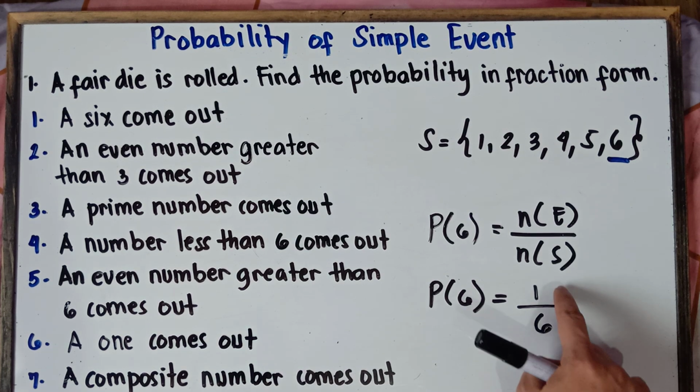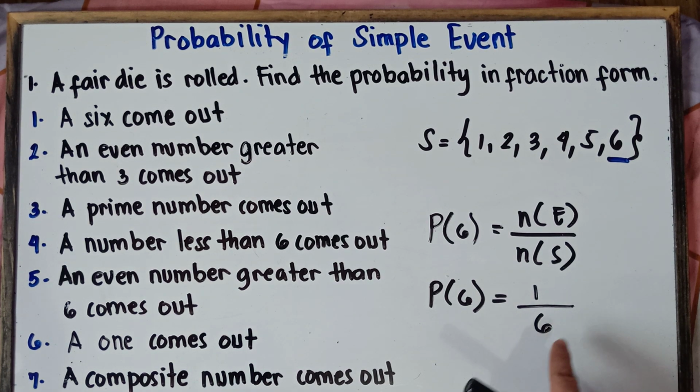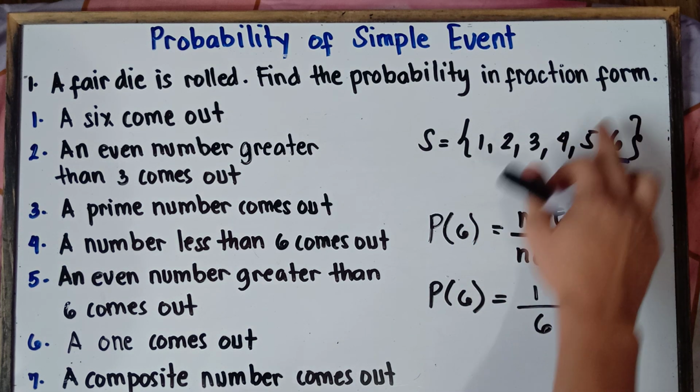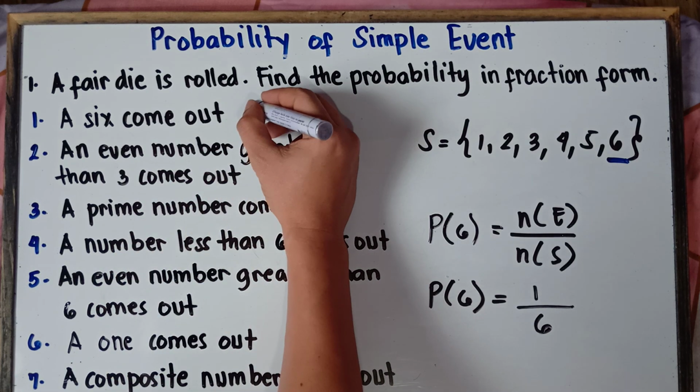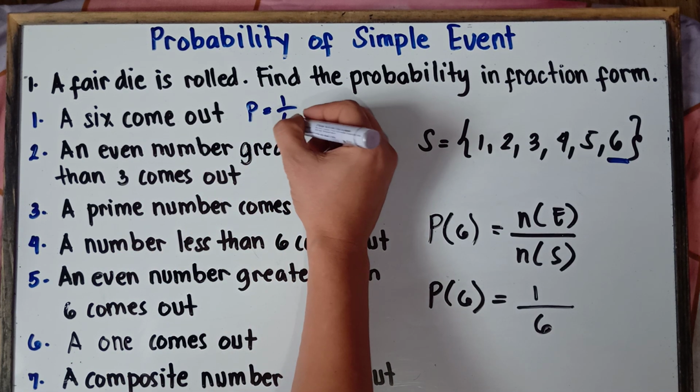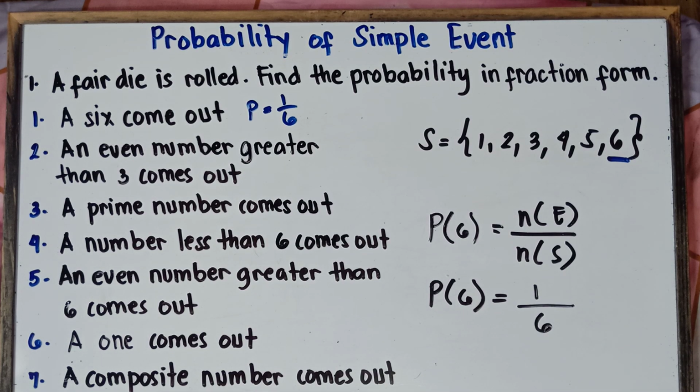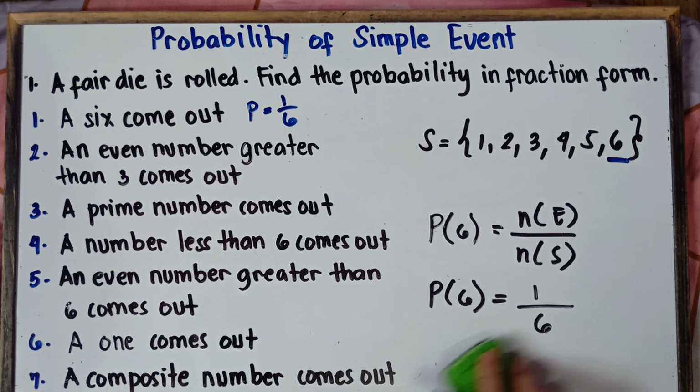Alright, you can make this into a decimal, and then you can convert the decimal into a percent. That would be okay. But once again, class, we are finding the probability in fraction form. So 1 over 6 would be our final answer for example number 1. The probability is equal to 1 over 6. Let's proceed now to example number 2.